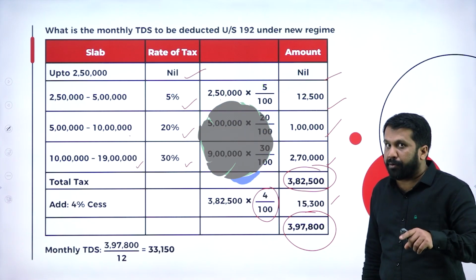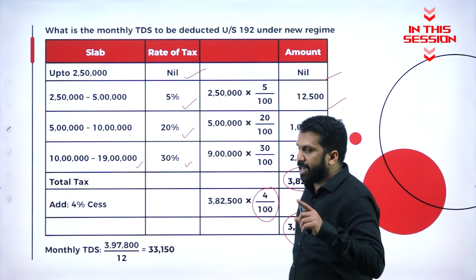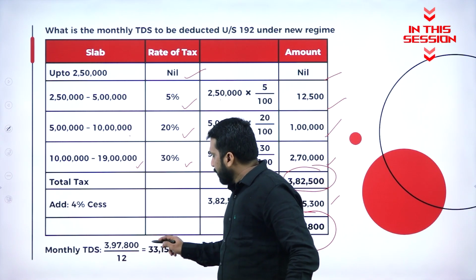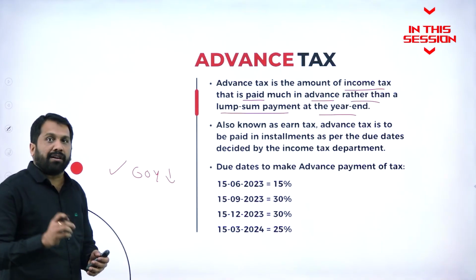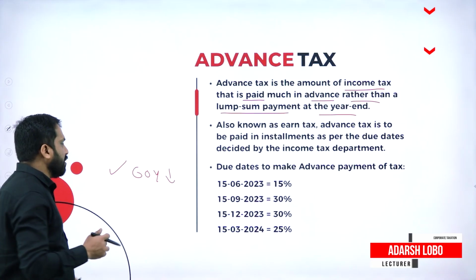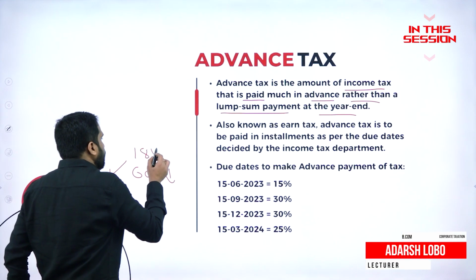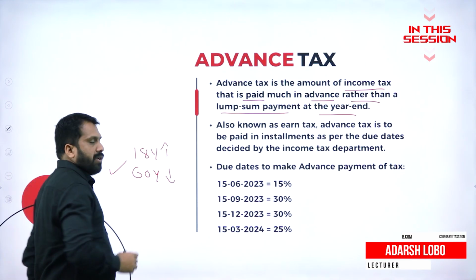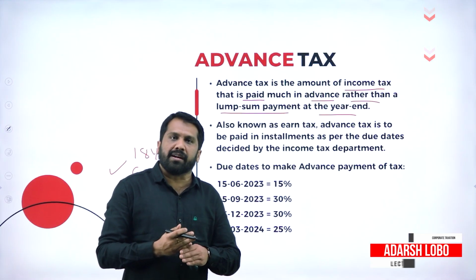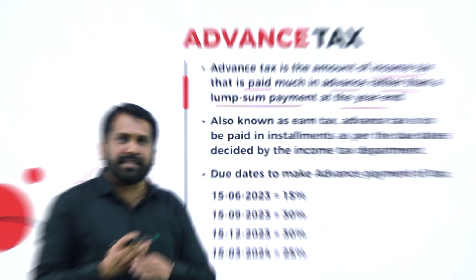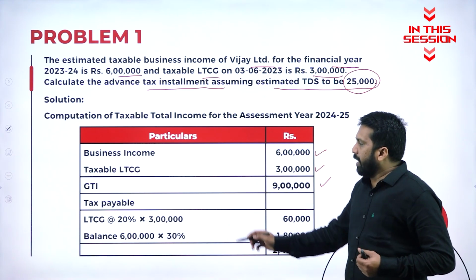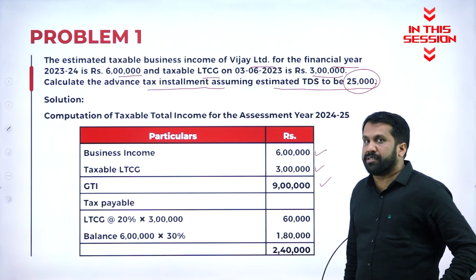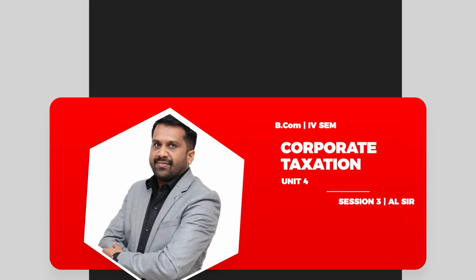In the TDS format, salary is always an average of 12 months, divided by 12. Your tax is how much? 33,150. For taxation, the taxpayer must be 18 years and above. So up to 18 years, you will not come under it; you are not called an assessee. Long-term capital gain always comes under the rate of 20% and the rest, business income, comes under 30%.